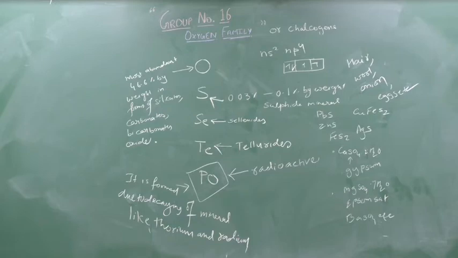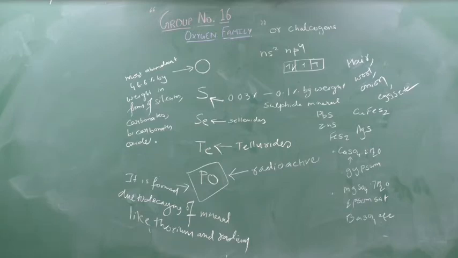Due to this, it behaves as a paramagnetic. Who? Oxygen. Clear? So oxygen behaves as a paramagnetic. Are you understanding or not?